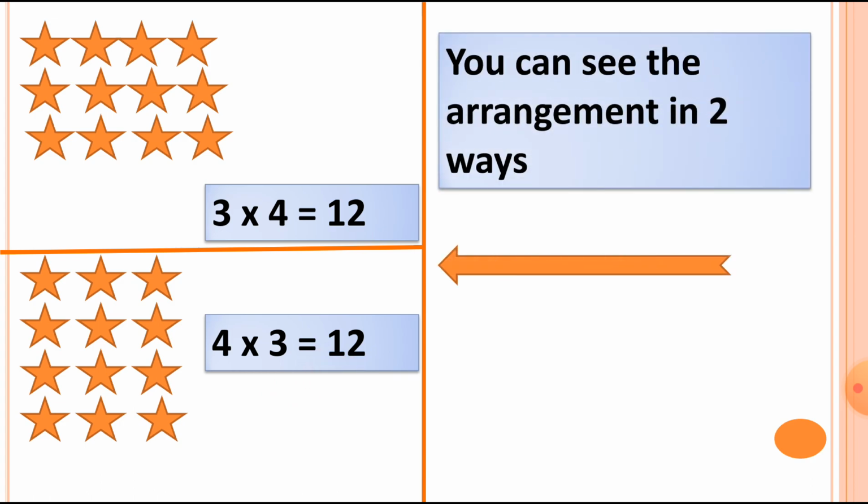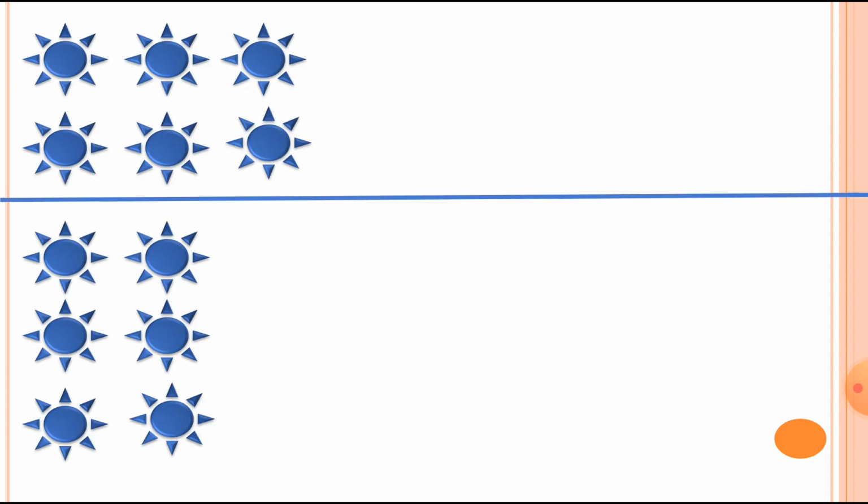So here you can see the arrangement in the 2 ways. Total there are 12 stars, but the arrangement is in 2 ways. They are arranging the stars in the 2 ways. You can see here. Now the next one, here is the sun.